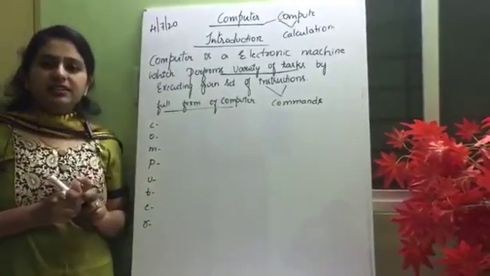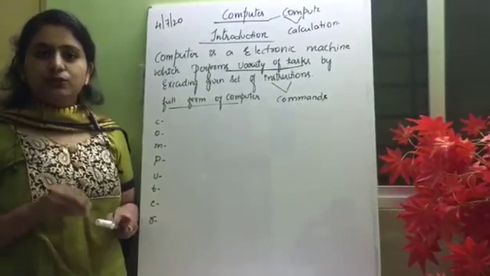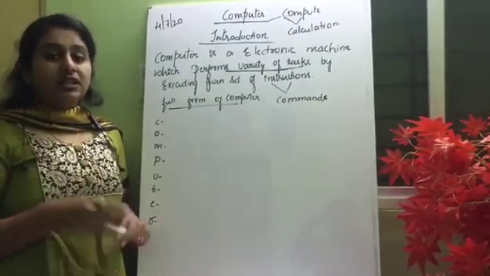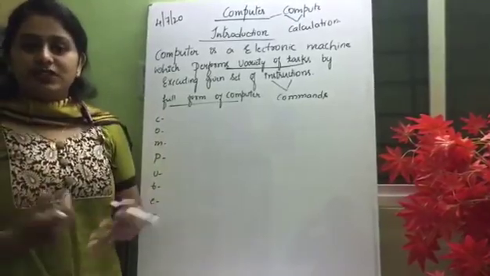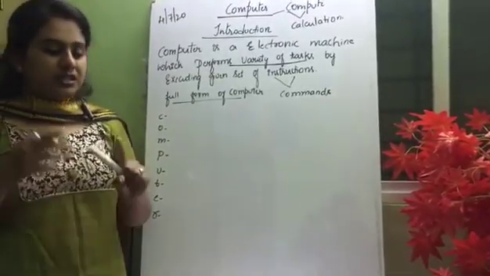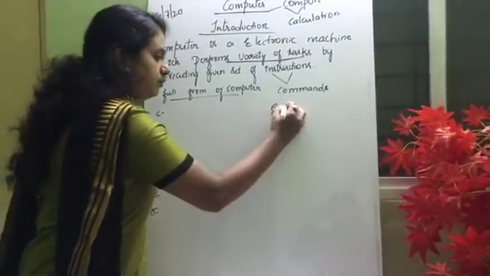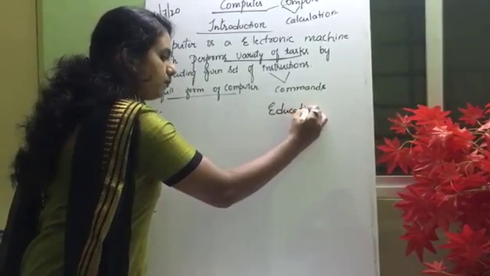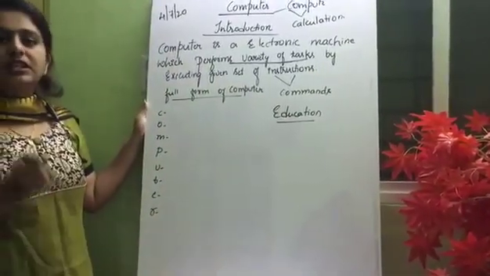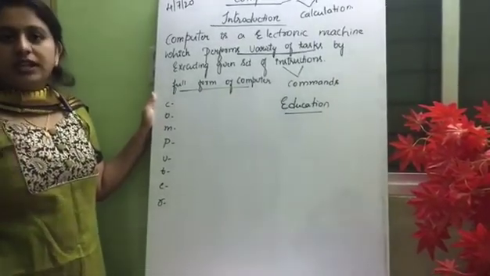See, in earlier days, computers were used only by scientists or engineers to perform complex operations or other calculations. But nowadays, everyone is using computers, right? So for what purpose are we using computers? Computers are used in the field of education, for the education purpose, to conduct online classes, and to watch educational videos and so on.